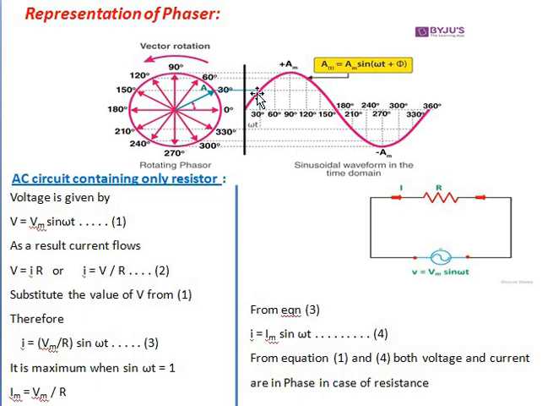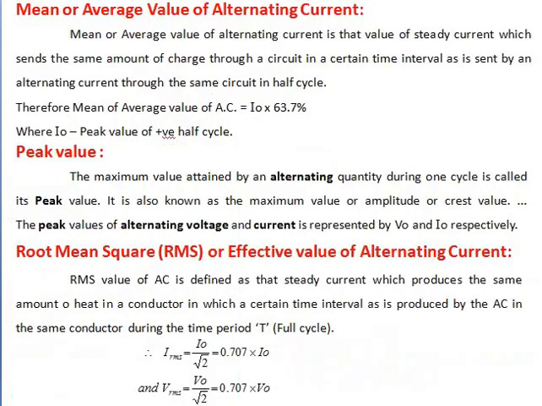So here you can see this is an AC cycle, in which the maximum positive value is this amplitude or this crest. Okay, so that is the peak value. If you take the negative, then here you can see this is the negative maxima. Okay, so it may be a voltage or it may be a current, so that it is known as the peak value. Then the next one is root mean square or effective value of alternating current, dear students.